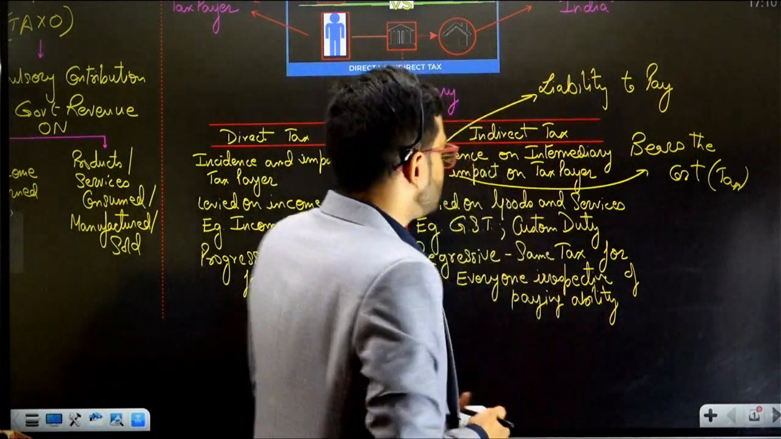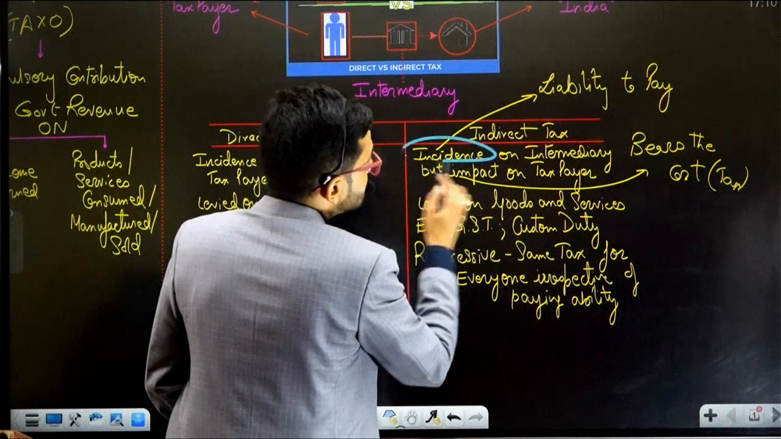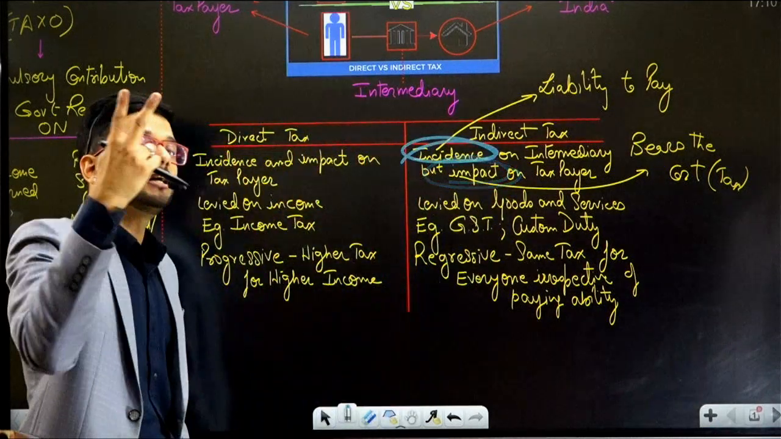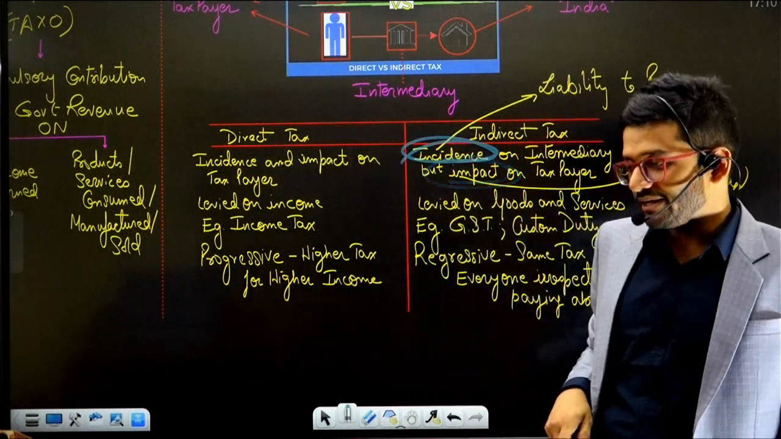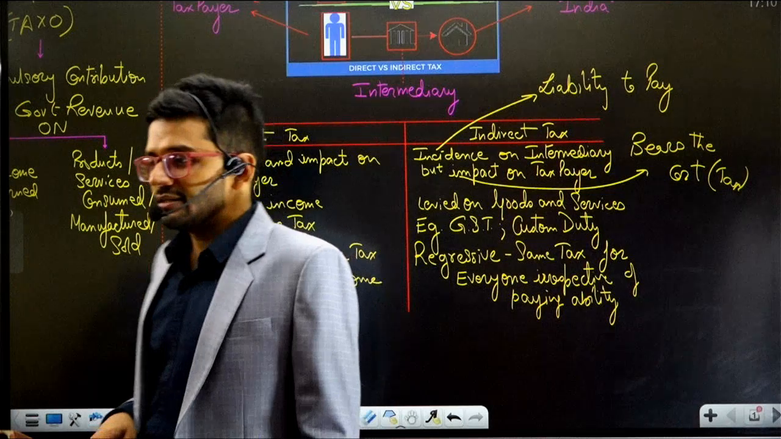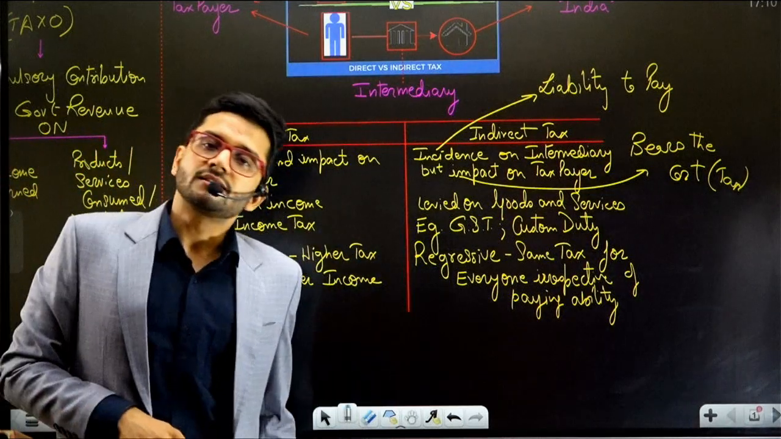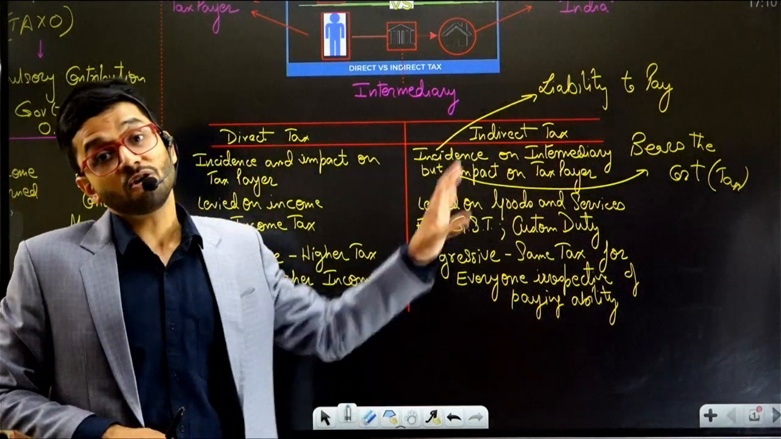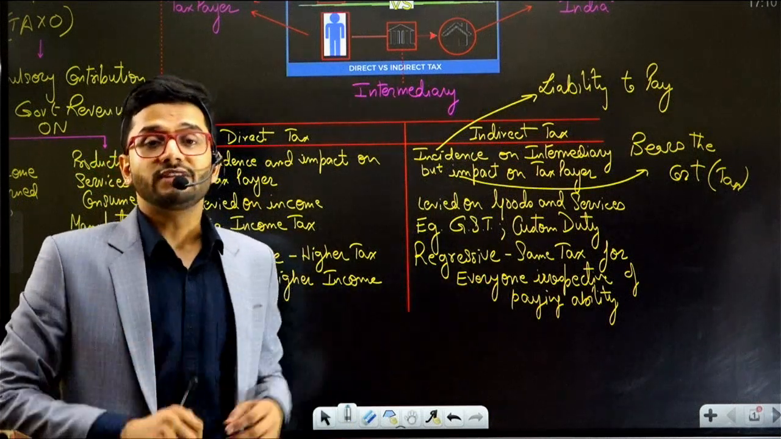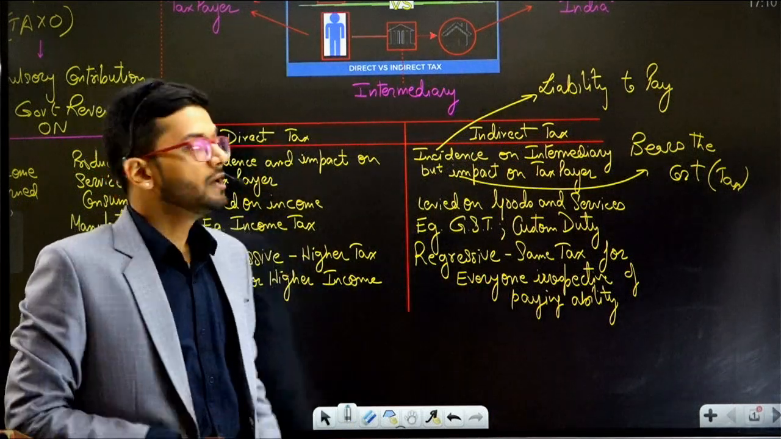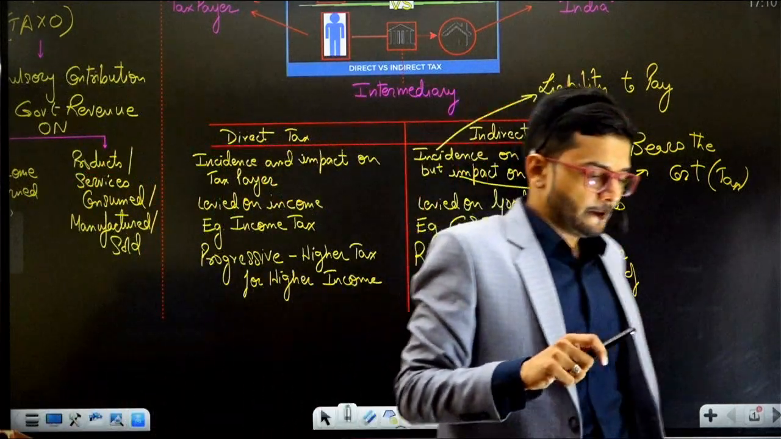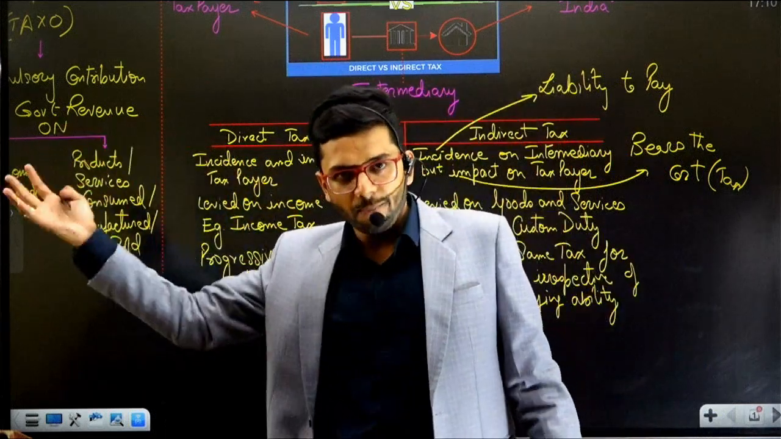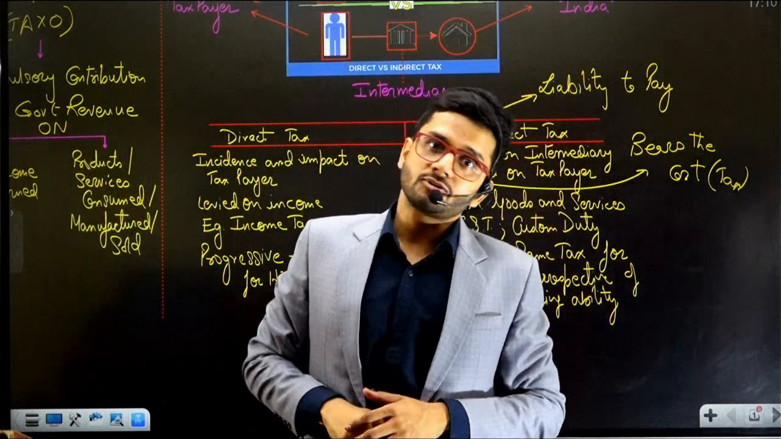And that is the reason why we say that in the case of indirect taxation, incidence and impact fall on two different persons. There's a different person who's bearing the impact and a different person who's bearing the incidence of indirect taxation. That is how the two of them are separated out. So that is the broad history, and that is the broad backdrop of indirect taxation as such.